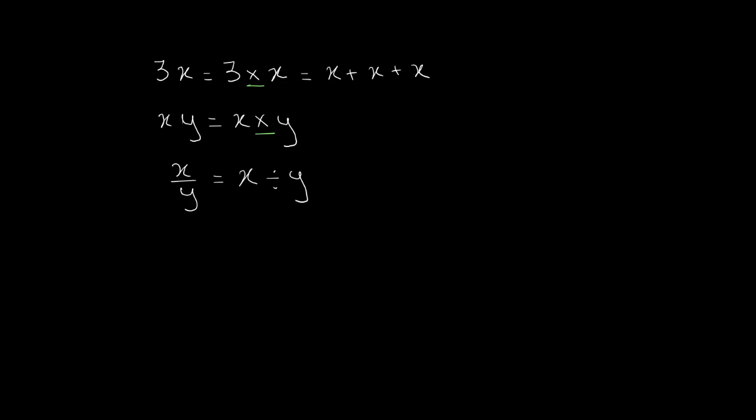And please note that x and y don't just need to be whole numbers, they can by themselves be fractions. So you can divide one fraction with another and write it as x over y. When we have powers, when we write x squared, that's a usual notation.